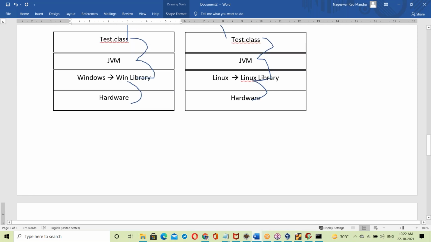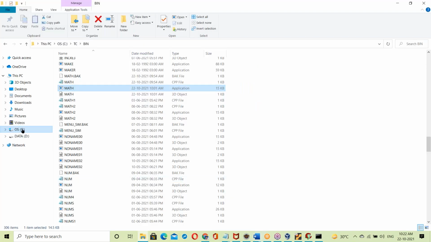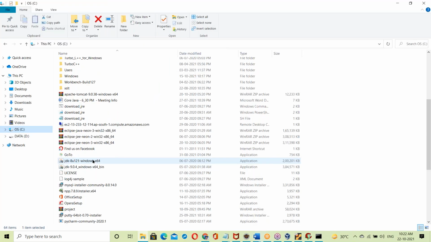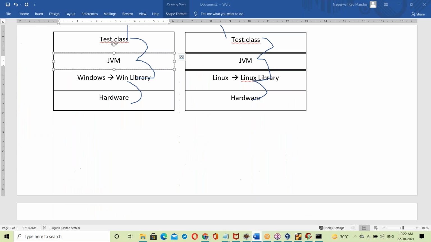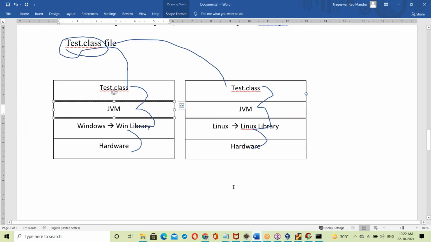Then how do we get the JVM? You have to install the JDK software. Once the JDK software is installed, you get the JVM. Suppose in my system, see, JDK 8 and 9 are installed. So the JVM is a part of the JDK software, so the JDK should be installed.